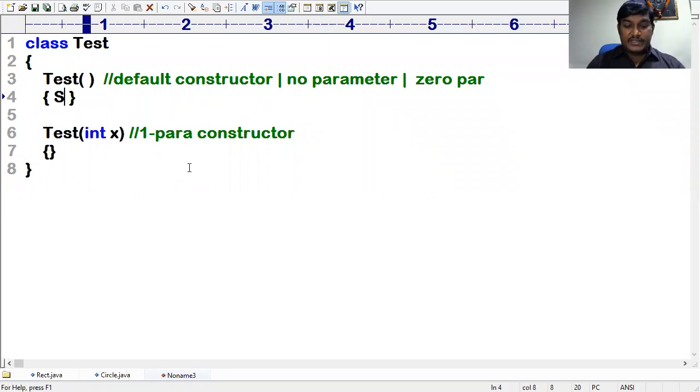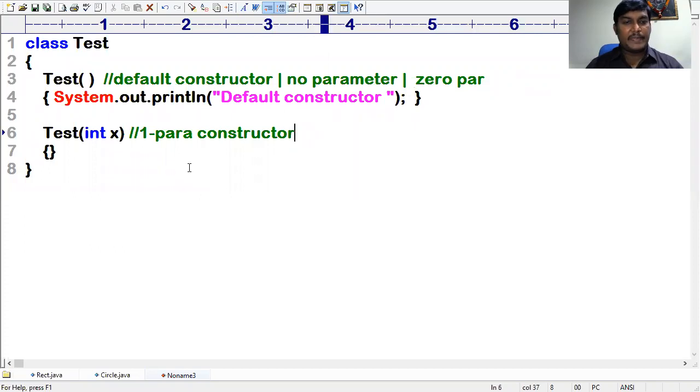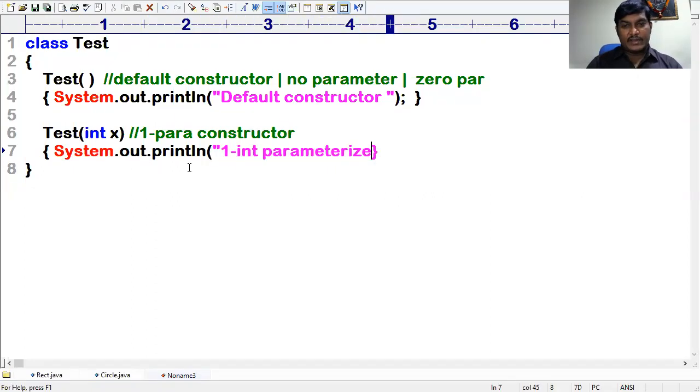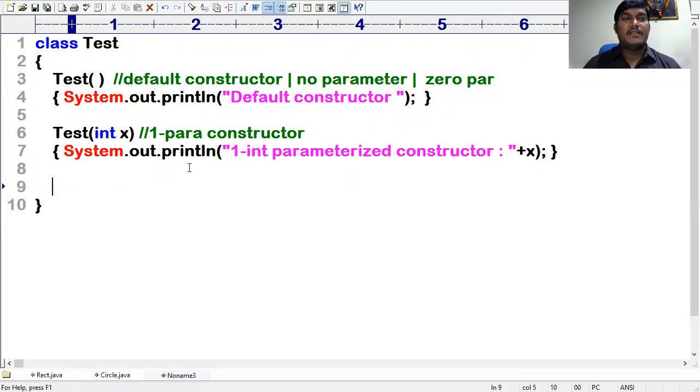Now, I want to write one piece of code here. This is a default constructor. Then another one: System.out.println, one int parameterized constructor, where I want to print the value of x. That's enough. So what is constructor overloading? It is very easy. Constructor overloading is a process of defining more than one constructor for different purposes.